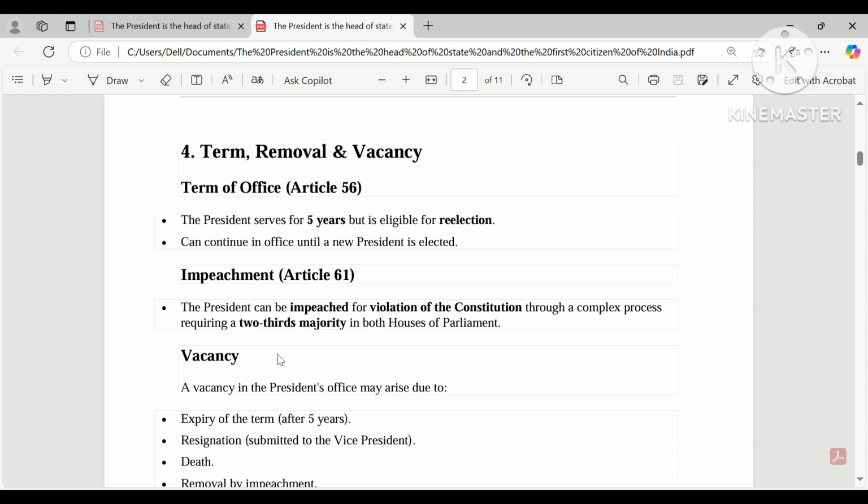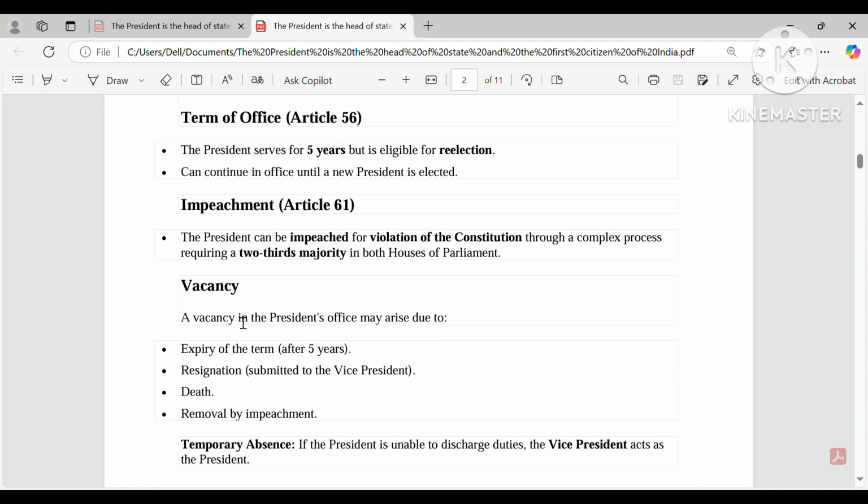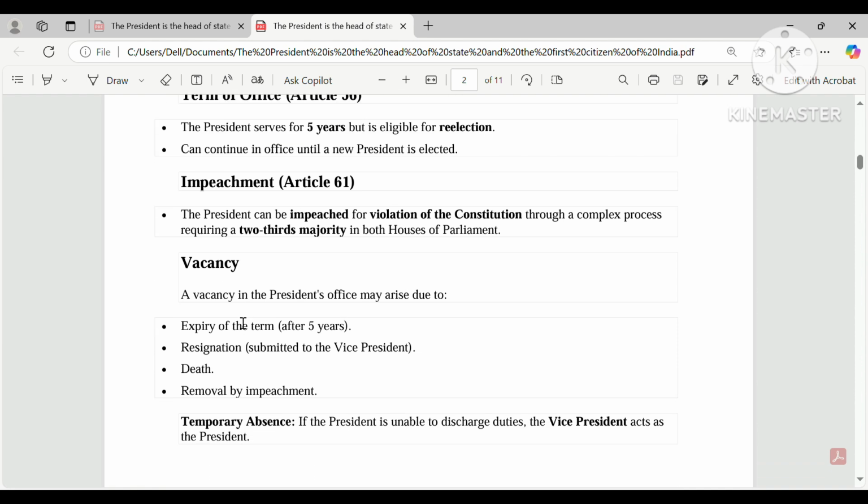The president, as you are seeing on the screen, can be impeached for the violation of the Constitution through a complex process requiring a two-third majority in both houses of Parliament. I will describe it in a very good manner, so only listen to me carefully.